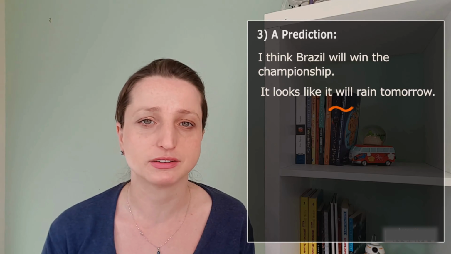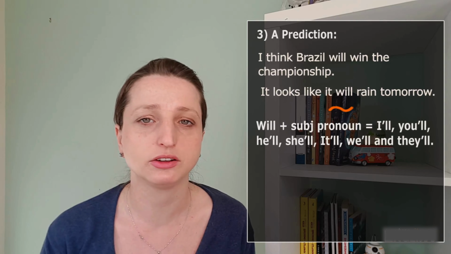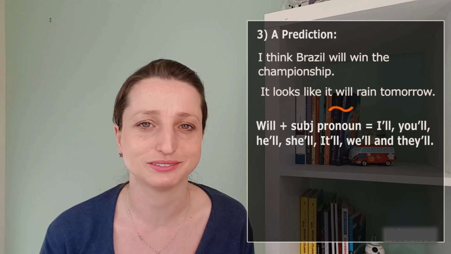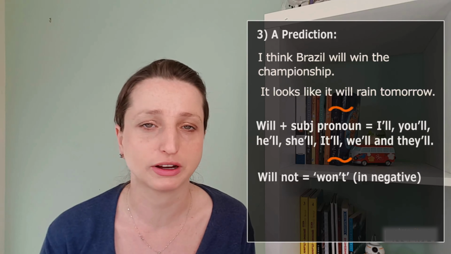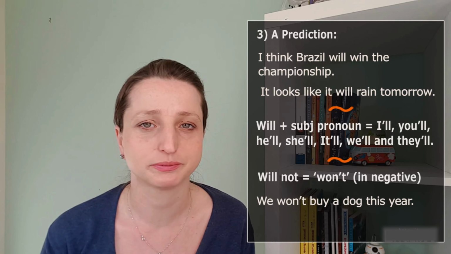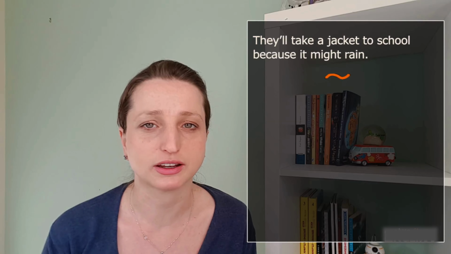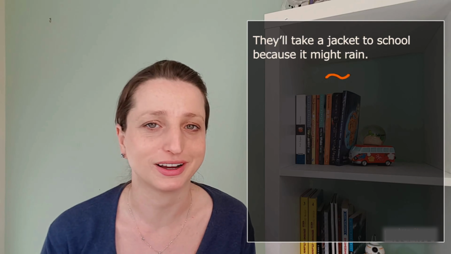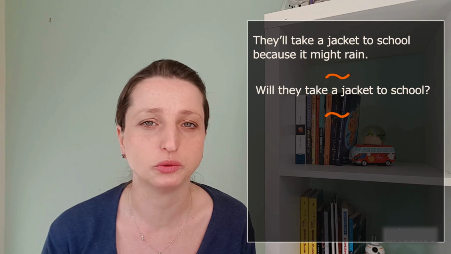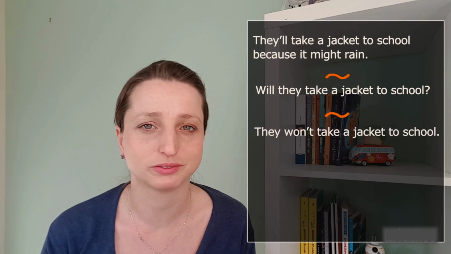In affirmative sentences, will and the subject pronoun use a contraction: I'll, you'll, he'll, she'll, we'll, it'll and they'll. Will in negative is will not, and with contraction won't. For example, we won't buy a dog this year. More examples. They'll take the jacket to school because it might rain. What's the question? Right, will they take the jacket to school? And negative, they won't take the jacket to school.